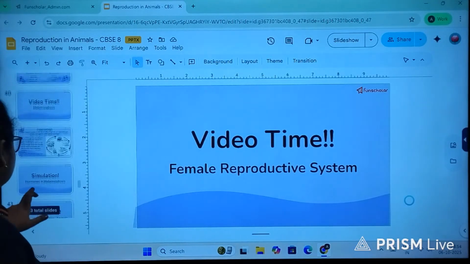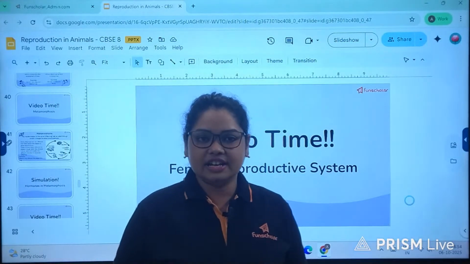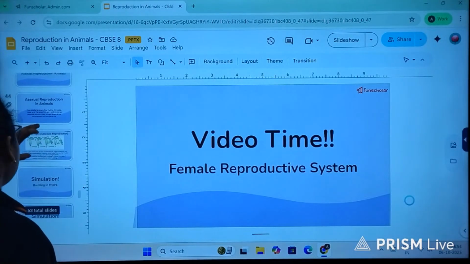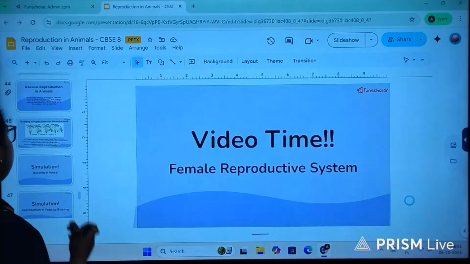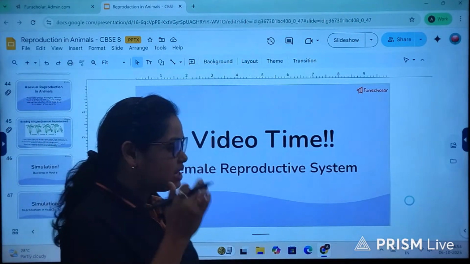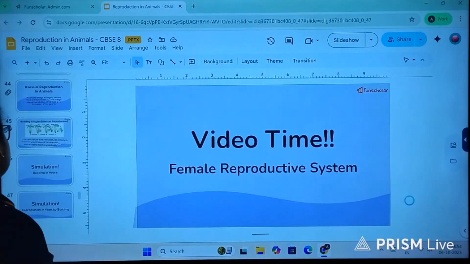Now, reproduction system apart from human beings, we will also study in some other animals such as frogs, and then we will have a look into asexual reproduction also, which takes place in some simple basic type of animals which are unicellular.